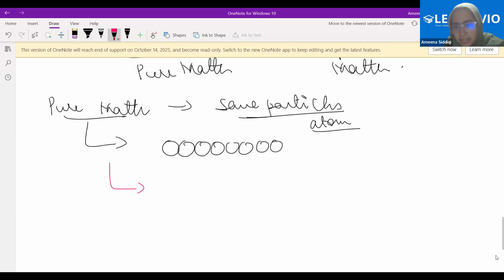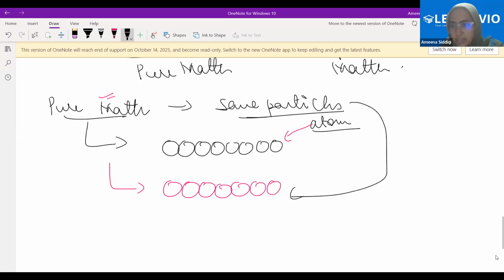Let's say, beta, we can say that the atom is one particle which is combining together. That also means it's same particles combining together. Therefore, it's a pure matter. And if I say this is one molecule, I will explain you later what's a molecule. But as of now, just tell me this is one molecule. And if I say same molecules are combining together, that also means same particles are combining together. Then also it's pure matter. Do you agree with this?